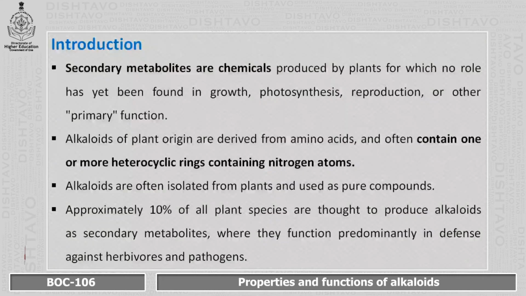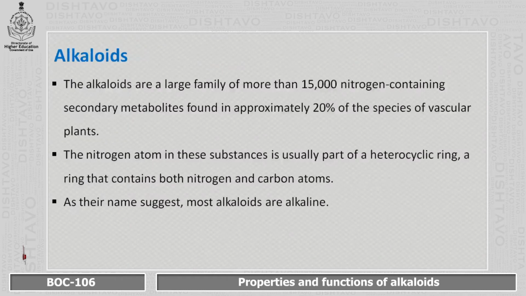See, alkaloids are often isolated from plants and are used as pure compounds, and most plants contain alkaloids. Nearly 10% of all plant species produce alkaloids as secondary metabolites, where they function predominantly in defense against herbivores and pathogens. Now coming on to alkaloids.